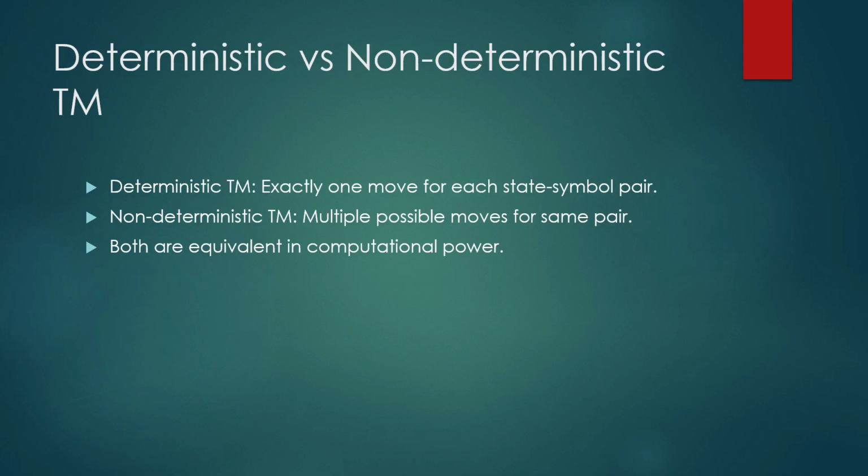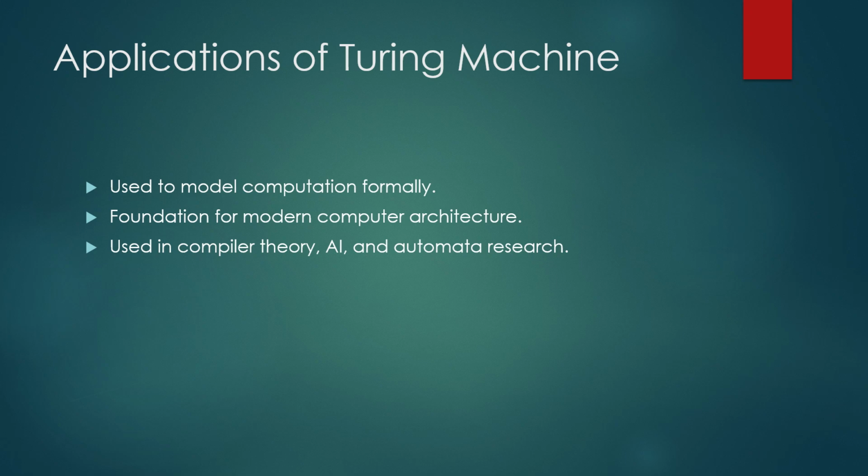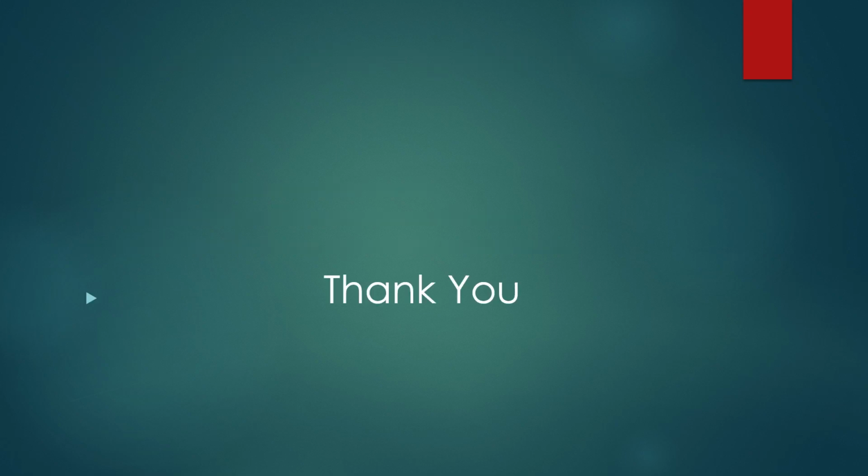Then we have the types of Turing machine: one is the deterministic Turing machine, and the other is the non-deterministic Turing machine. In the deterministic Turing machine, there is exactly one move for each state-symbol pair, whereas in the non-deterministic one we have multiple moves for the same pair. The deterministic and non-deterministic machines are both equivalent in computational power. These are the applications of Turing machines. Thank you.